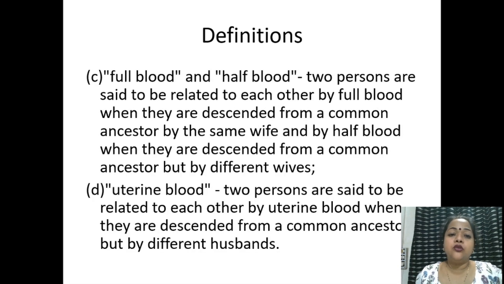There are three types of blood relationships: full blood relationship, half blood relationship, and uterine blood relationship. This relationship has to be taken into consideration with reference to the degrees of prohibited relationship between the parties. Full blood relationship means those people whose both parents are the same. Half blood relationship is when the father is the same but the mother is different. So step brothers and sisters who have the same father will be a half blood relationship, whereas uterine blood relationship is when the mother is the same but the fathers are different.